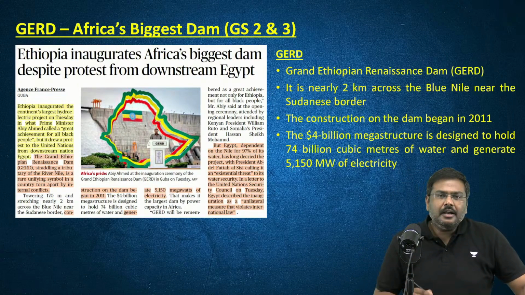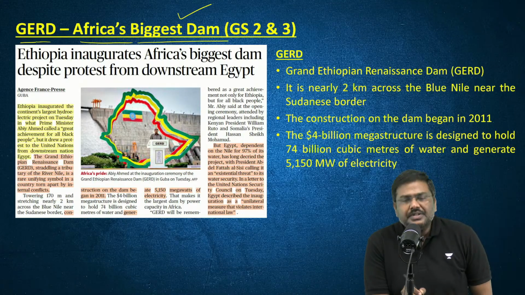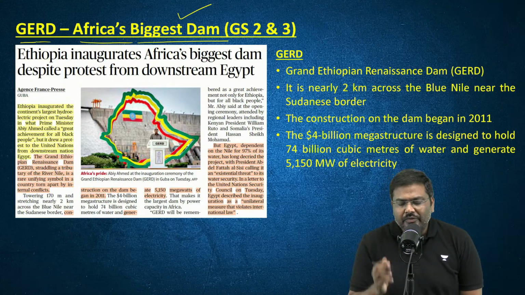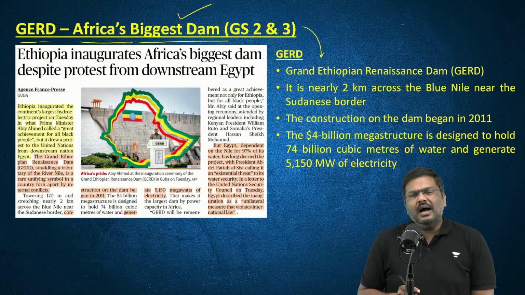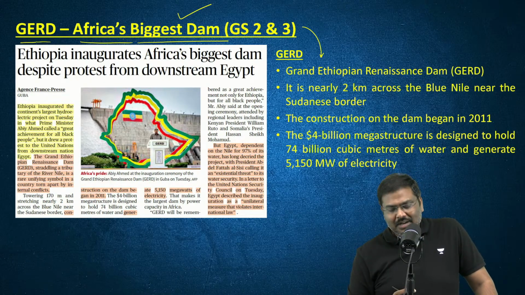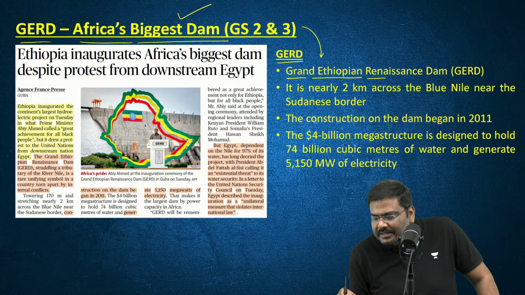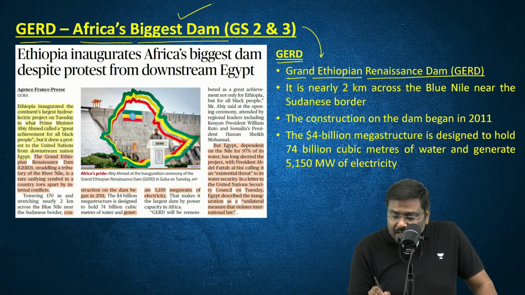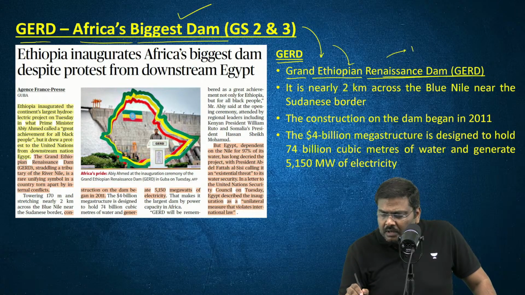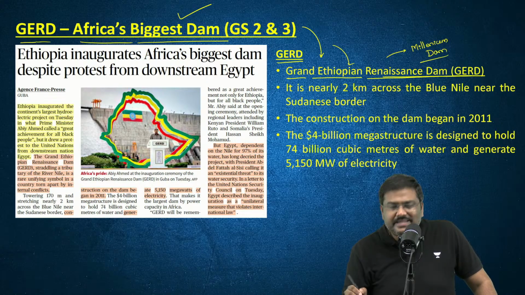Okay, next article from the IR. GERD, Africa's biggest electric generation dam, hydroelectric dam. Very important. Please remember this. Africa as such is given very high importance in the UPSC examination. So what is this GERD? GERD stands for Grand Ethiopian Renaissance Dam. Earlier, this was referred to as the Millennium Dam. Now, this has been referred to as GERD.